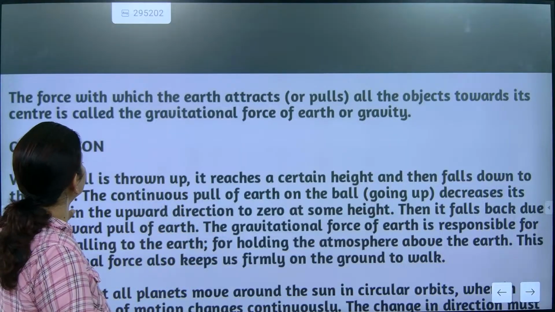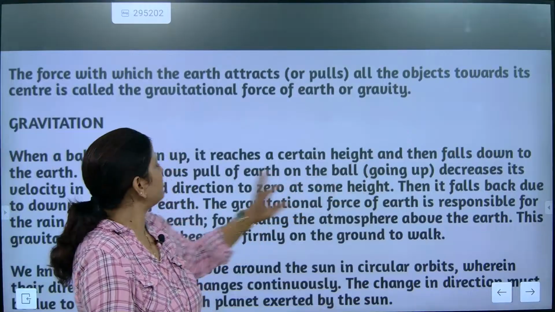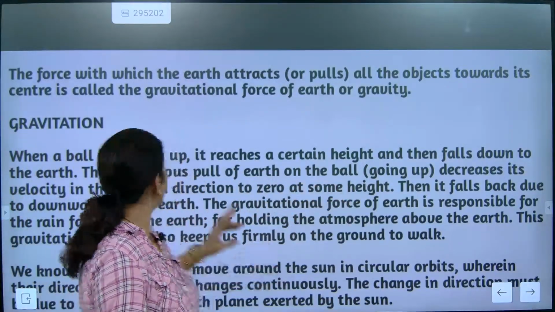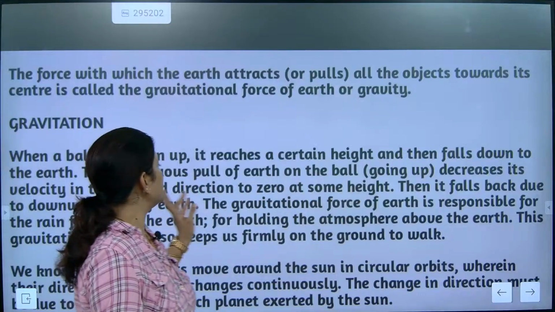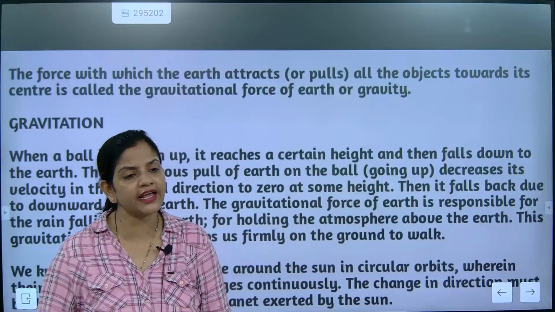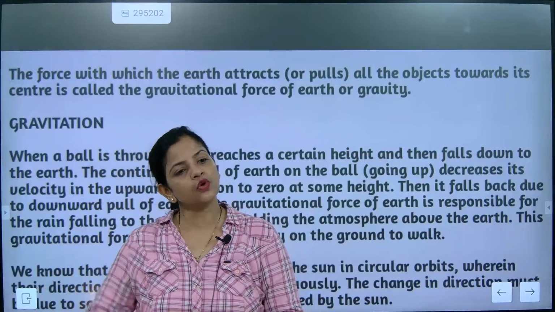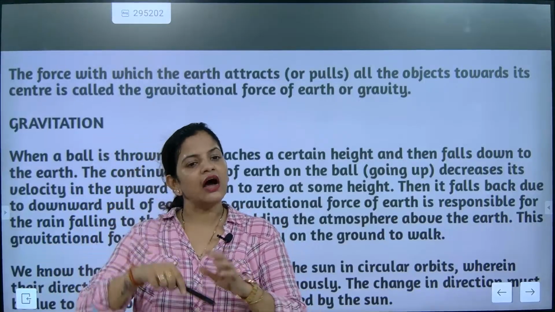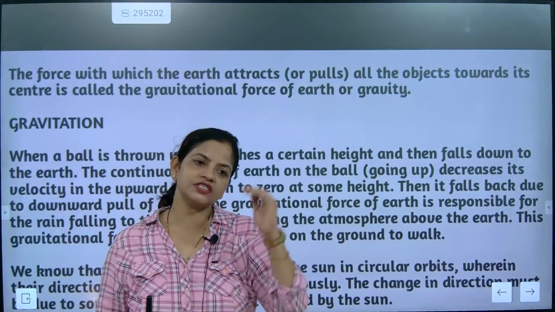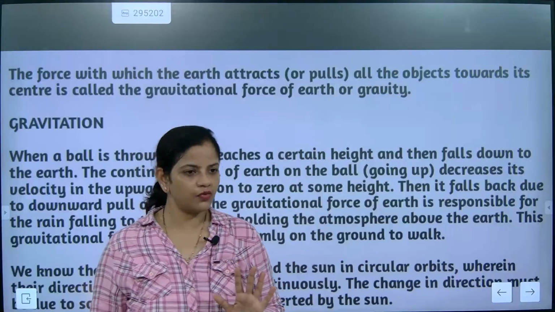So you need to understand. When a ball is thrown up, it reaches a certain height and then falls down to the earth. The continuous pull of the earth on the ball decreases its velocity in the upward direction. How does the velocity keep getting decreased? You need to understand here. First it will go with very high speed, correct? After some point, what will happen? The speed will start deteriorating, and one stage will come when it becomes zero, and then it will fall down. Did you understand this one?